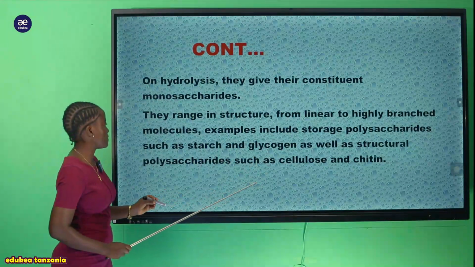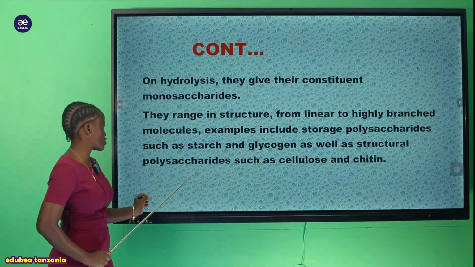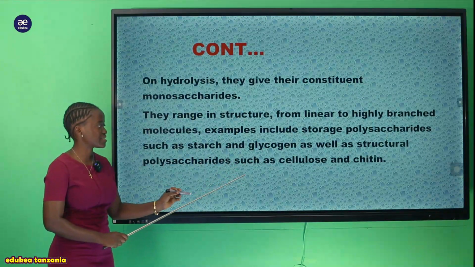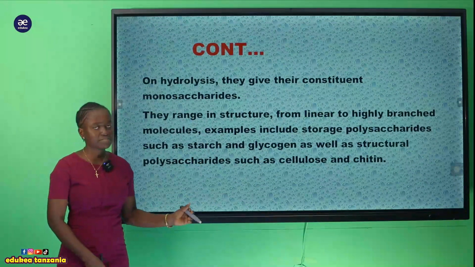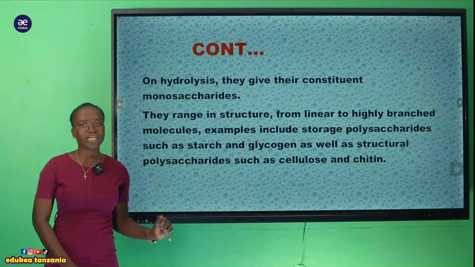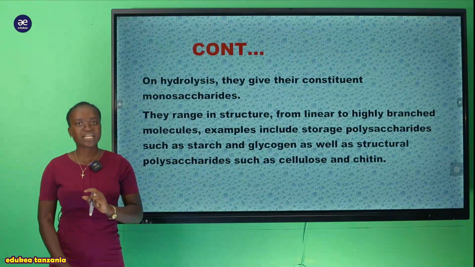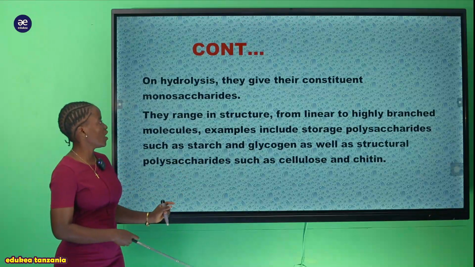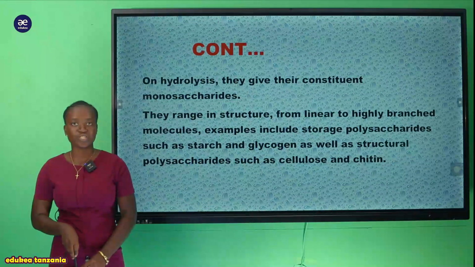Examples include storage polysaccharides such as starch and glycogen, as well as the structural polysaccharides such as cellulose and chitin. This means these polysaccharides range in structure. They are found in different structures. It can be in a linear form, or it is found highly branched.